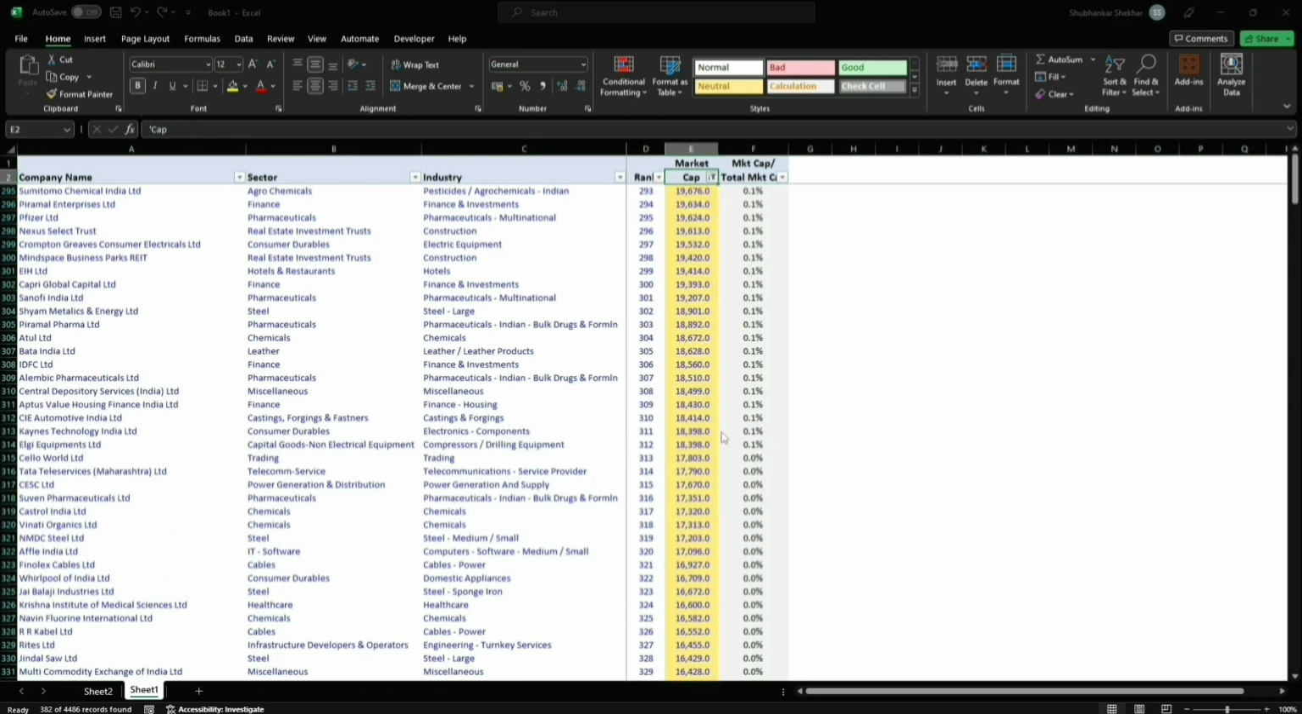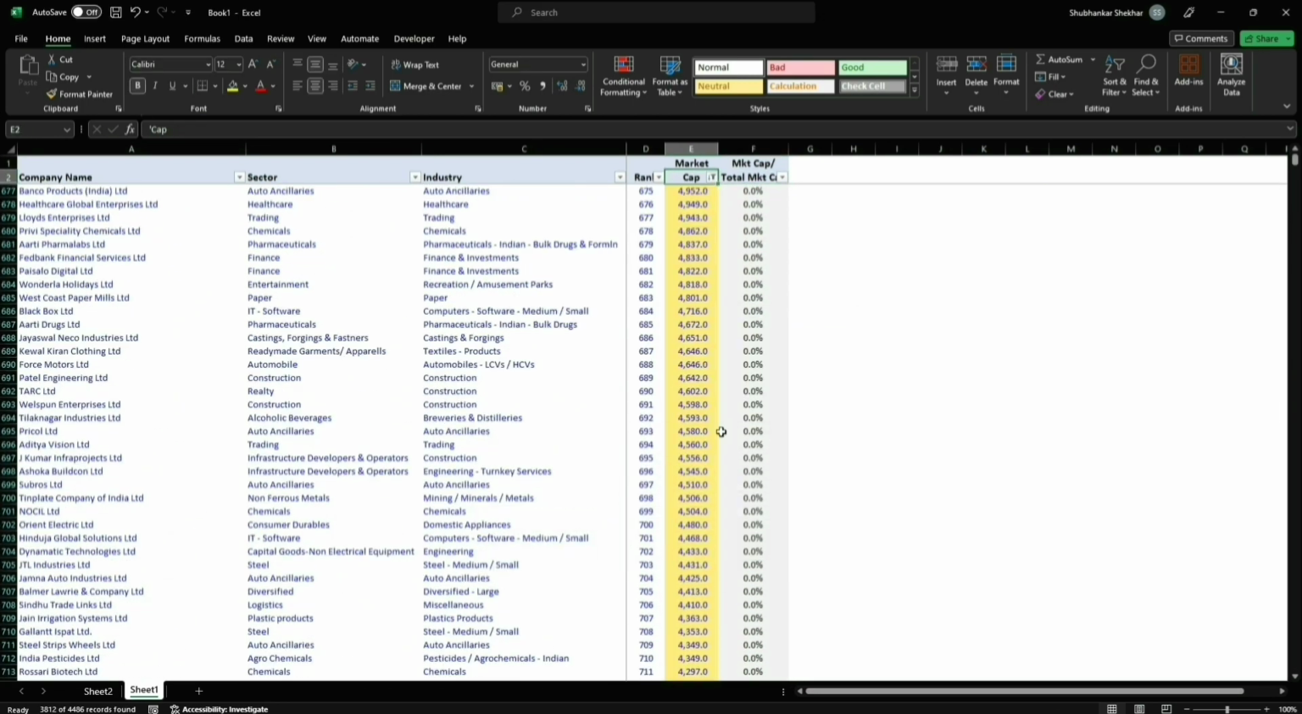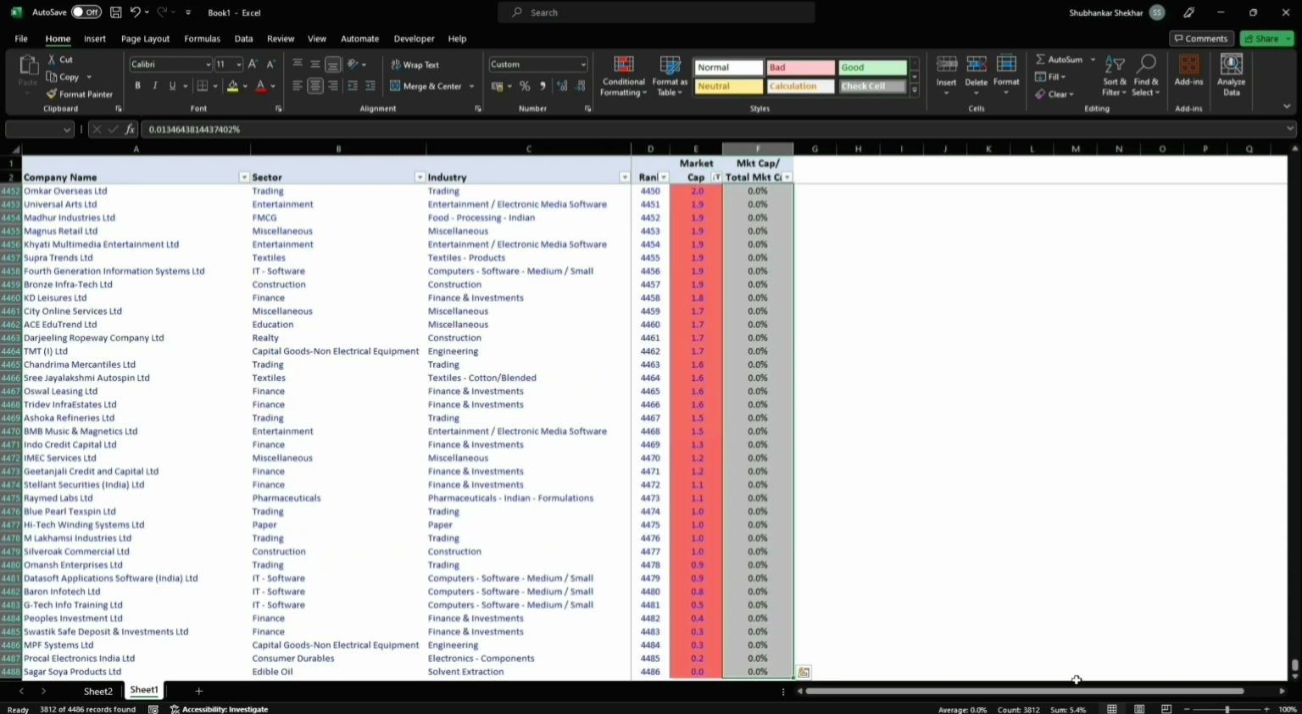And last but not least, below 5,000, right? Small cap companies. These only represent 5.4% of the Indian share market, although there happen to be 3,812 companies.